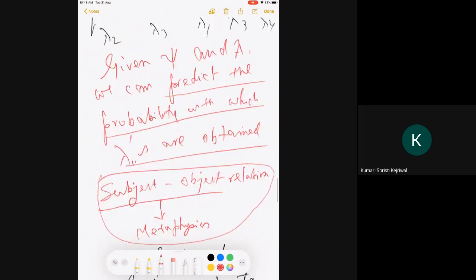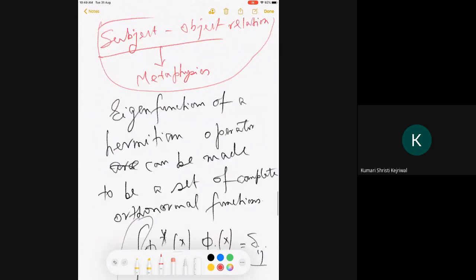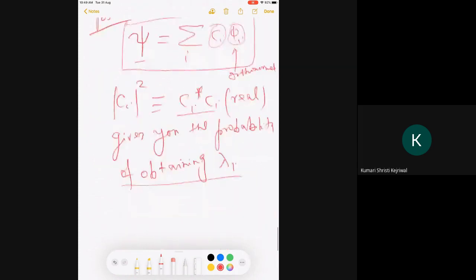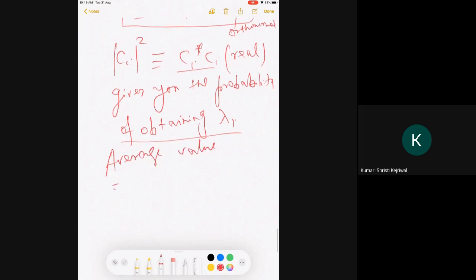So I actually paraphrase my postulate 3 by this postulate, that I can also calculate the probability, and hence I can calculate the average value very easily. What is the average value now? Average value will be the probability of getting each of the lambda. Remember, the lambda i's are obtained with some probability, and the probability is mod Ci square.